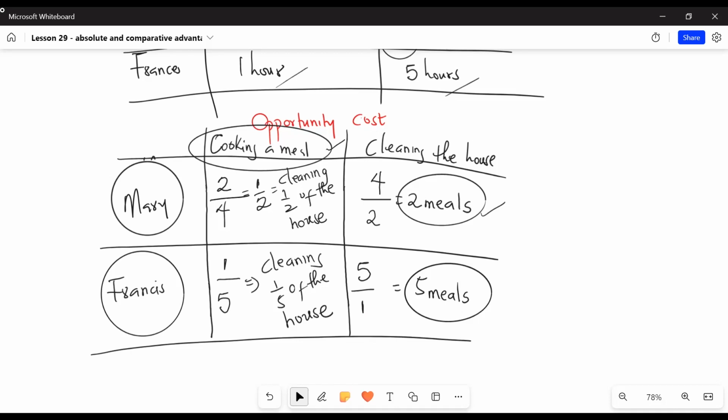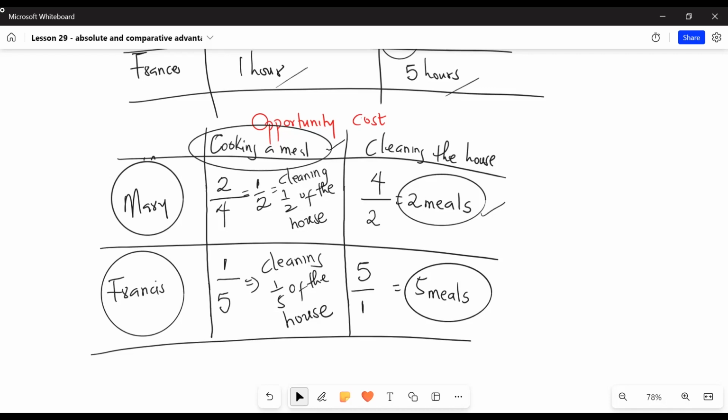Now the opportunity cost for cleaning the house is 2 meals for Mary and 5 meals for Francis. So anytime Mary is cleaning the house, she loses the opportunity to cook only 2 meals. But anytime Francis cleans the entire house, he loses the opportunity to cook 5 meals. So this cost is lower for Mary than for Francis.